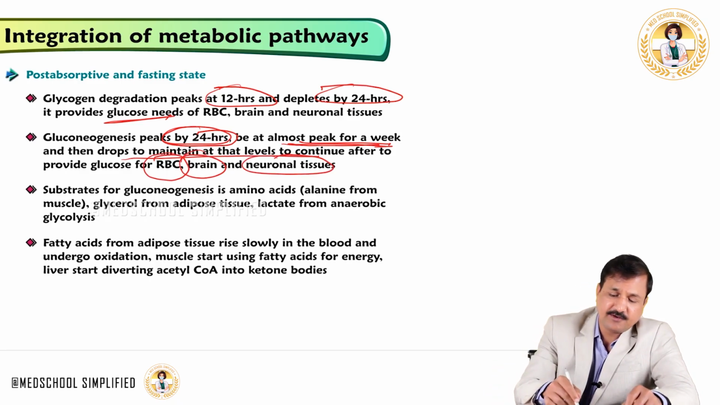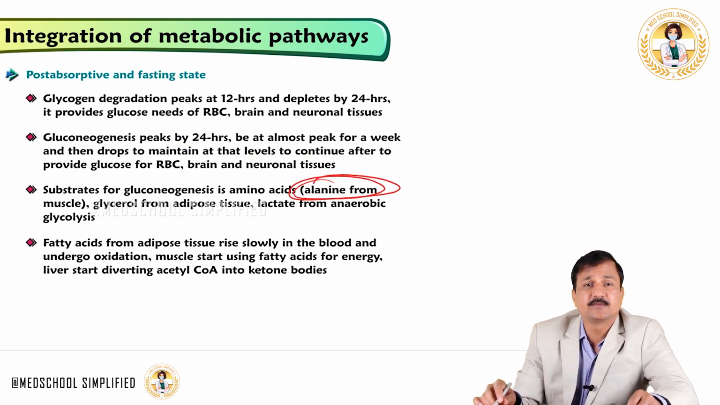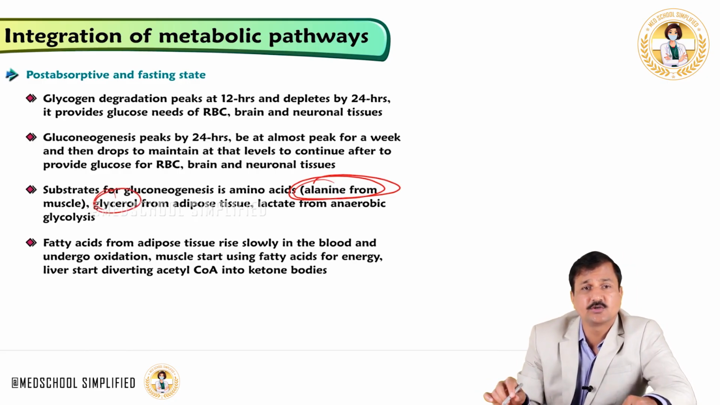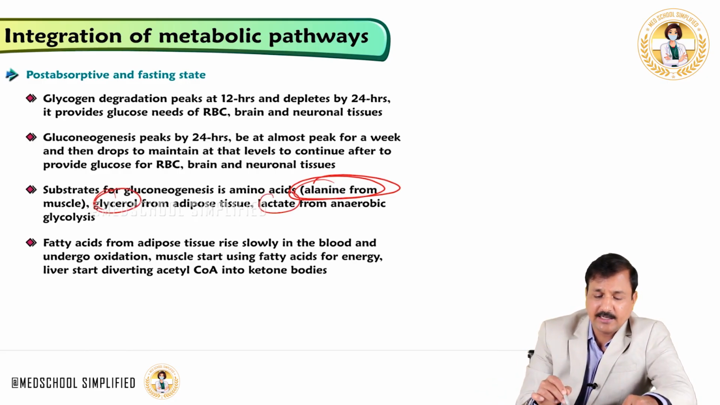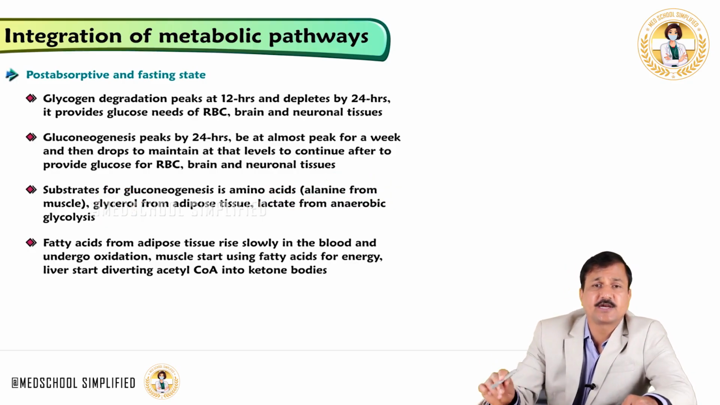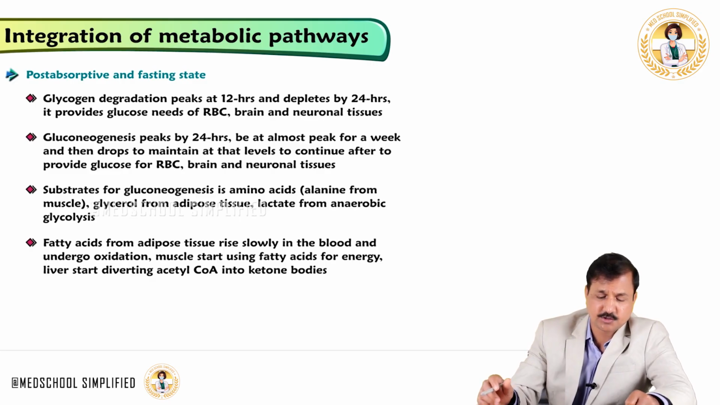Now what are the substrates for gluconeogenesis during the post-absorptive and fasting state? It is the alanine coming from skeletal muscle degradation. Along with alanine, glycerol will come from adipose tissue triacylglycerol breakdown. Lactate will come from anaerobic glycolysis. These are the gluconeogenic substrates that can provide glucose needs during the post-absorptive and fasting state. To a certain extent, it can be propionyl-CoA coming from oxidation of odd number carbon fatty acids also.